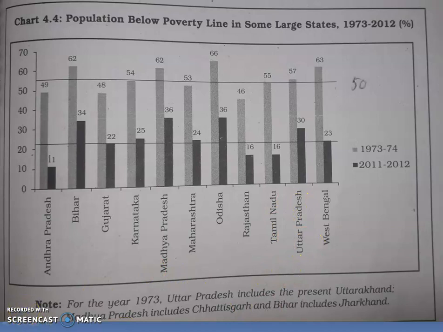Yet the poverty level in 4 states, that is Odisha, Madhya Pradesh, Bihar and Uttar Pradesh, is still far above the national poverty line. Then West Bengal and Tamil Nadu reduced the poverty much better than the other states.